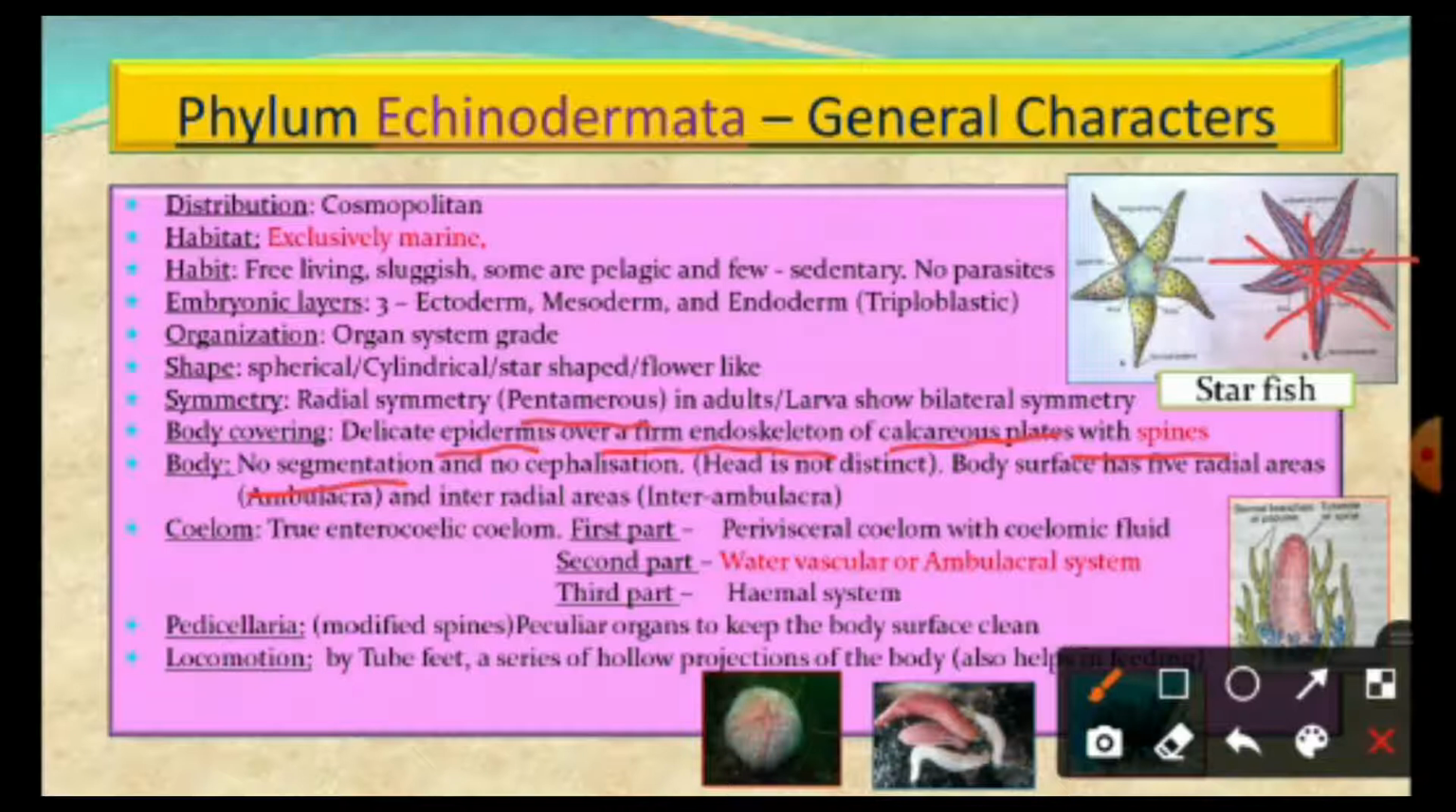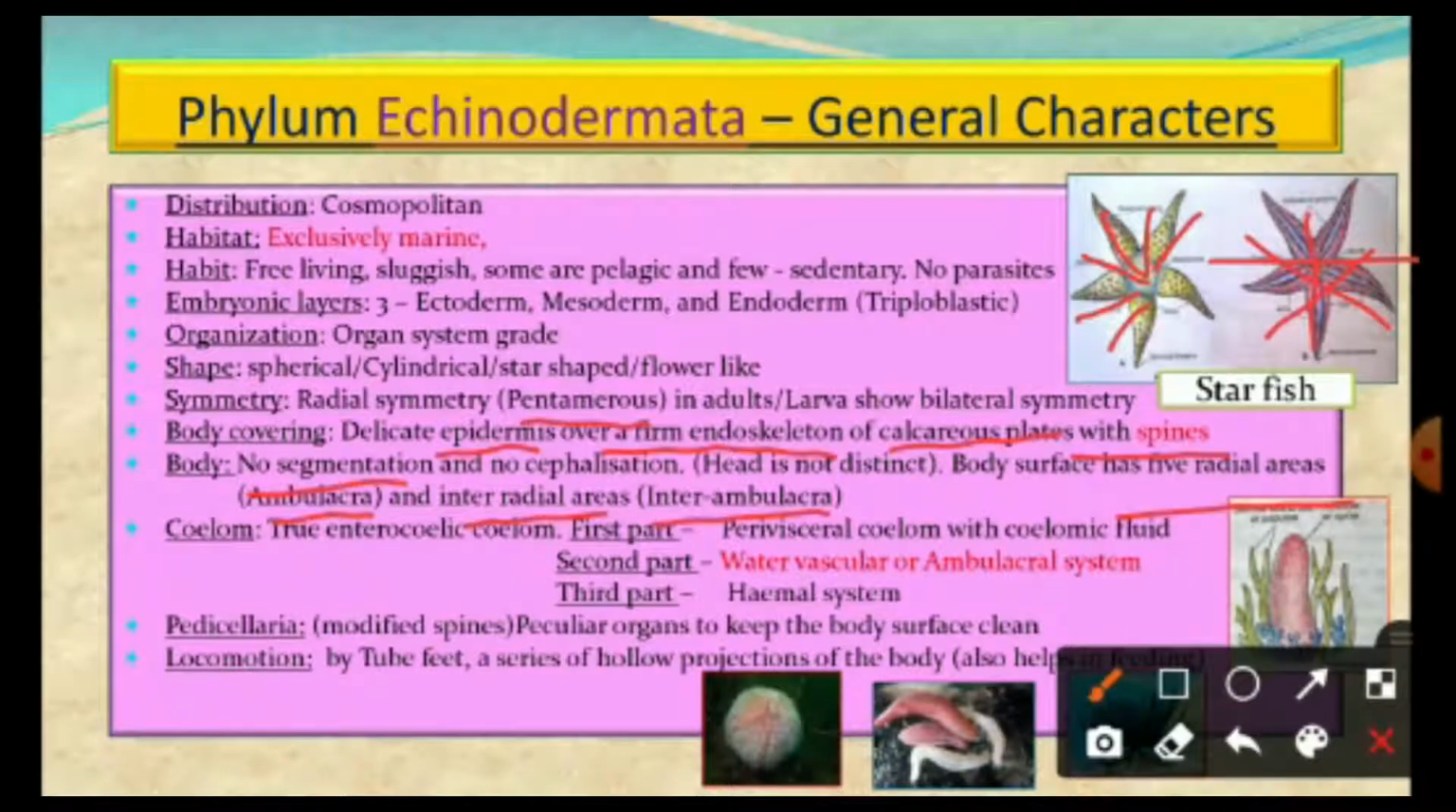And the body surface has five radial areas which are called ambulacral areas, and in between two ambulacra there is an interradial area or interambulacral region. So you can see this is the ambulacral region and this is the interradial or interambulacral region. Again there is an ambulacral region, interambulacral region, ambulacral region, interambulacral region. Like that, the five ambulacral regions alternate with the interradial areas or interambulacral regions.